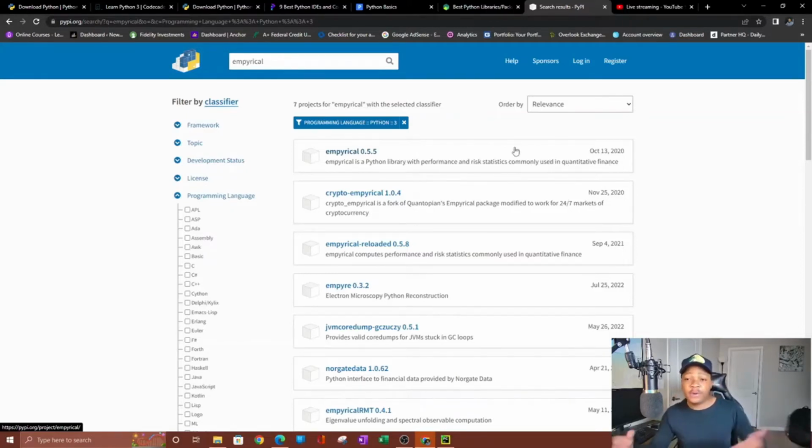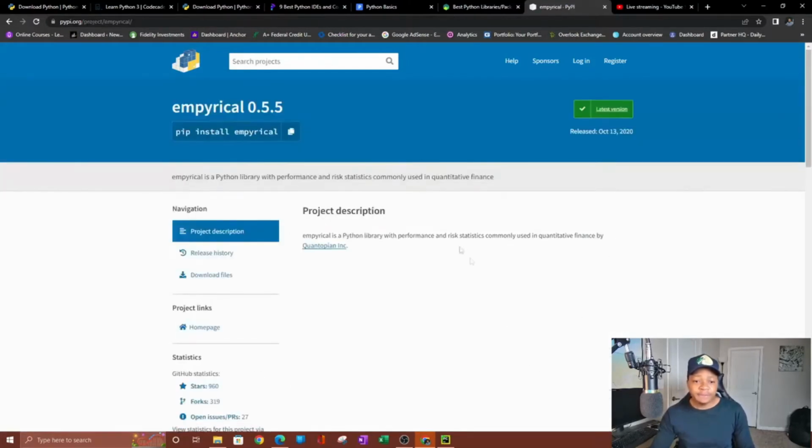What I used to do when I was learning, I still do this. Sometimes I'll practice. So I'll go in here, just look up some libraries and really understand what they do and make a list of maybe my favorite libraries that I'm likely to use or libraries that I want to learn. So I'll click on this library.